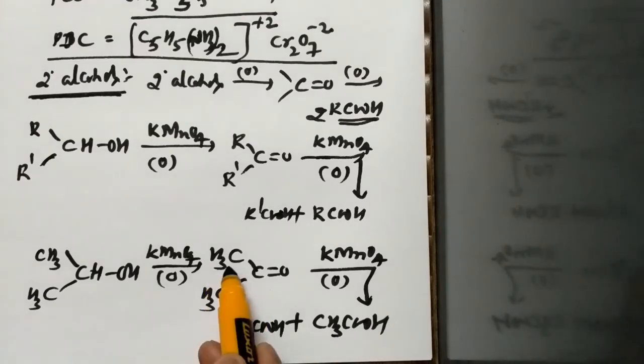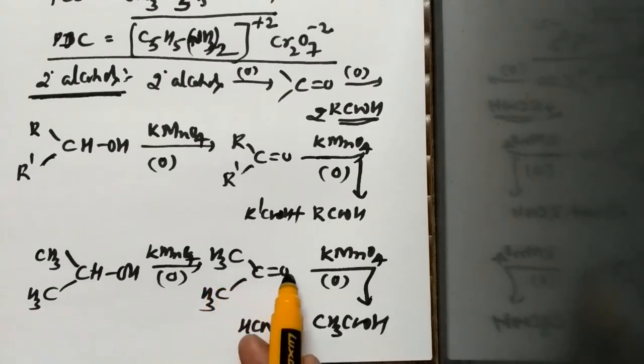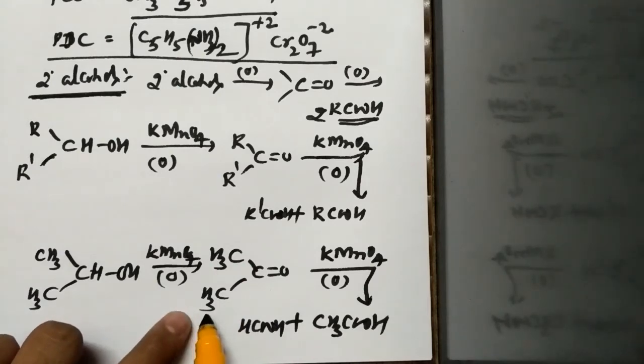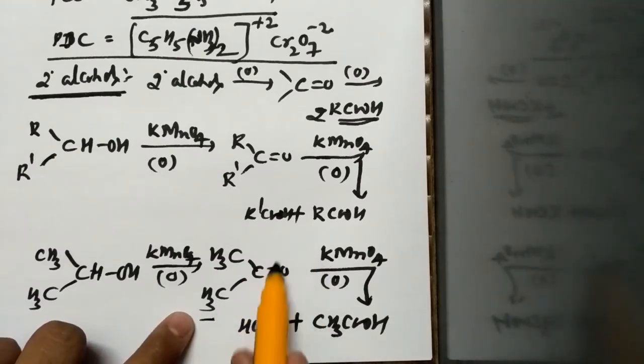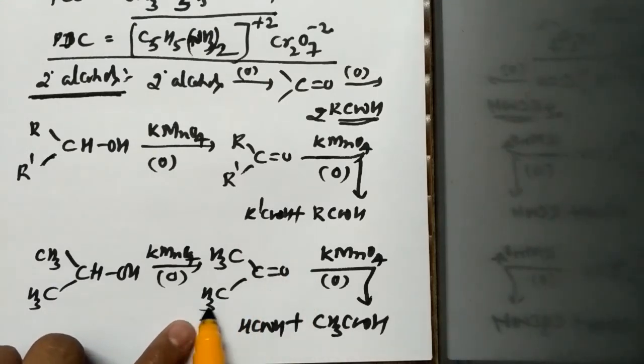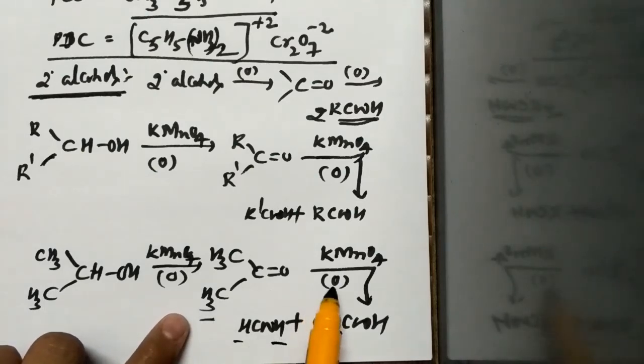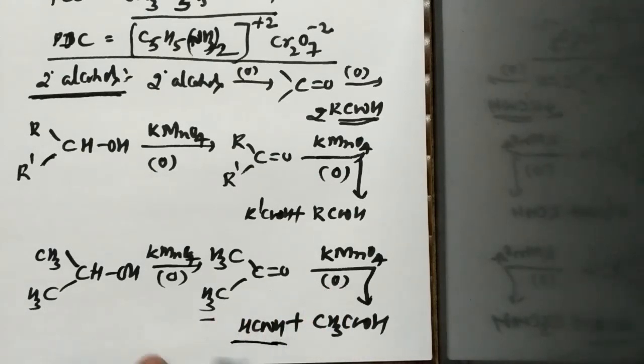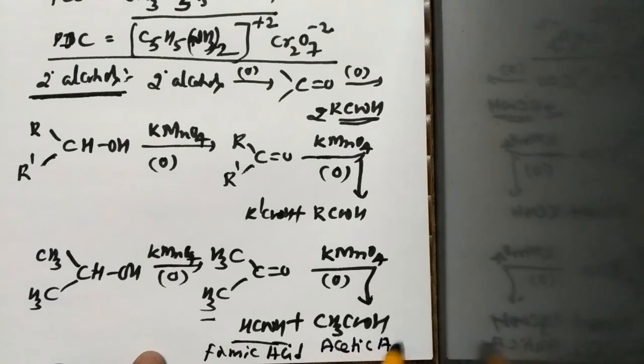Now a question comes, how are these 2 moles of carboxylic acid obtained? Here CH3 along with CO, when it is subjected to oxidation, one of the hydrogens gets abstracted from this CH3, so that when oxygen is added, it becomes CH3COOH. The other carbon will be left with only 2 hydrogens. These 2 hydrogens along with 1 carbon take away oxygen to form an acid called formic acid. So one is formic acid, the other one is acetic acid, that is obtained during the course of oxidation of a secondary alcohol. Similarly,